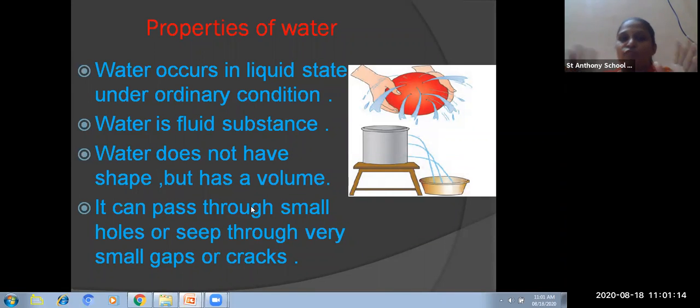So water is a fluid substance. It does not have shape. So what is the first property of water? It is a fluid substance. And what is the second property? It does not have shape, but it has volume. If you collect the water in a vessel, the water will take the shape of that vessel, and the volume will be considered according to that vessel.